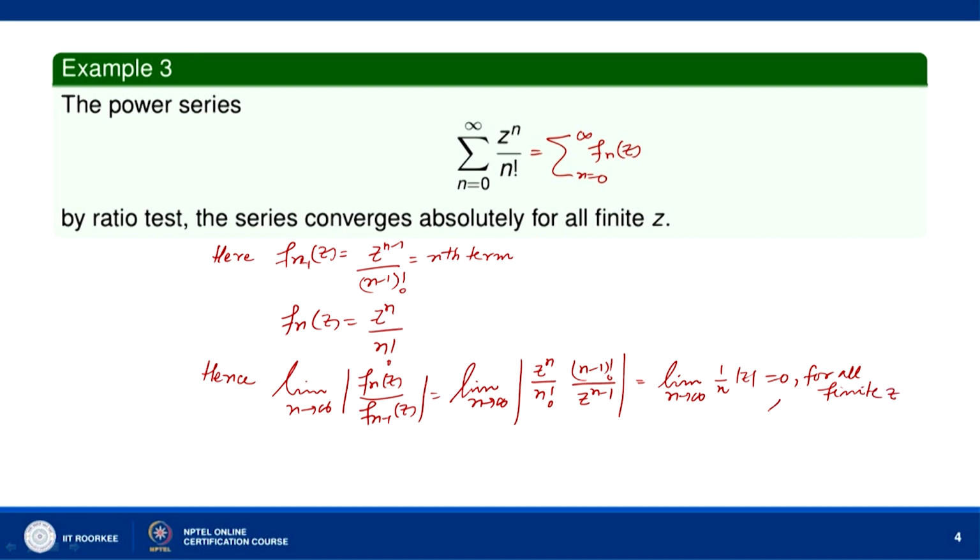Okay. So, the limit is less than 1, and therefore, the series converges absolutely by the ratio test, for all finite z.